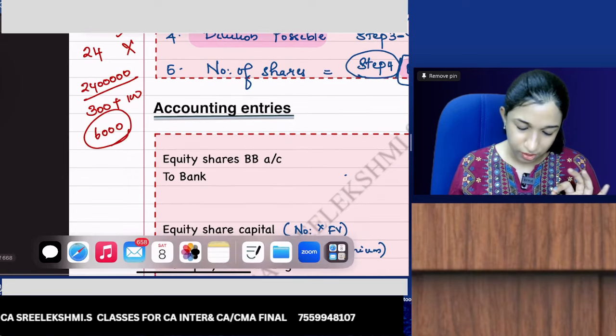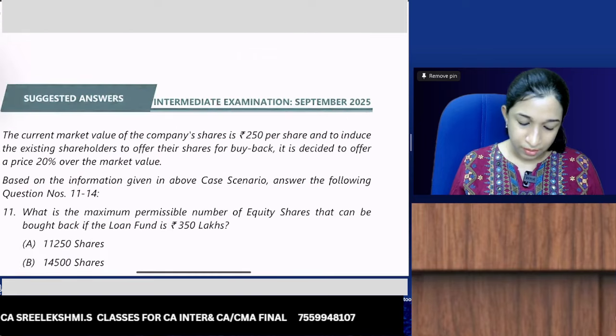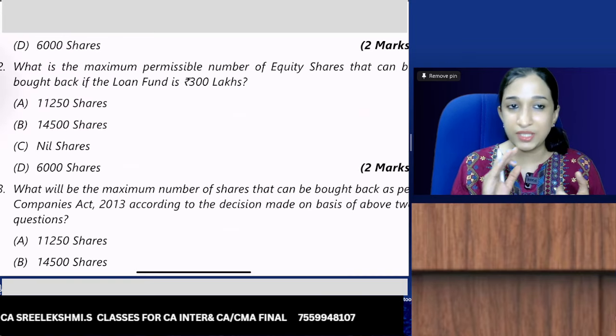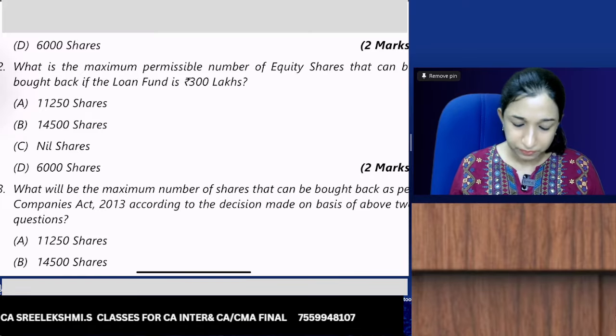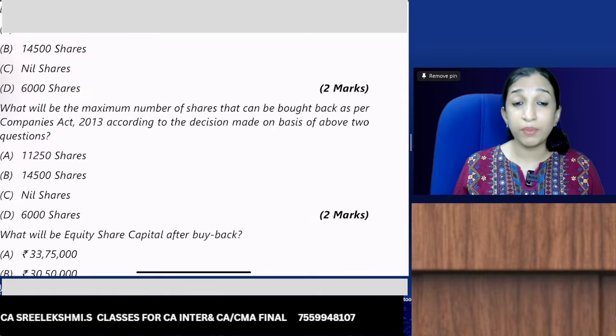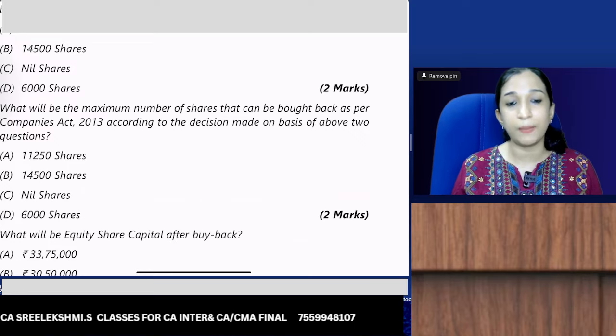Let's find out what is the option given. 6,000 is Option D. Next, what will be the maximum number of shares that can be bought back as per Companies Act according to the decision made on the basis of the above two questions?